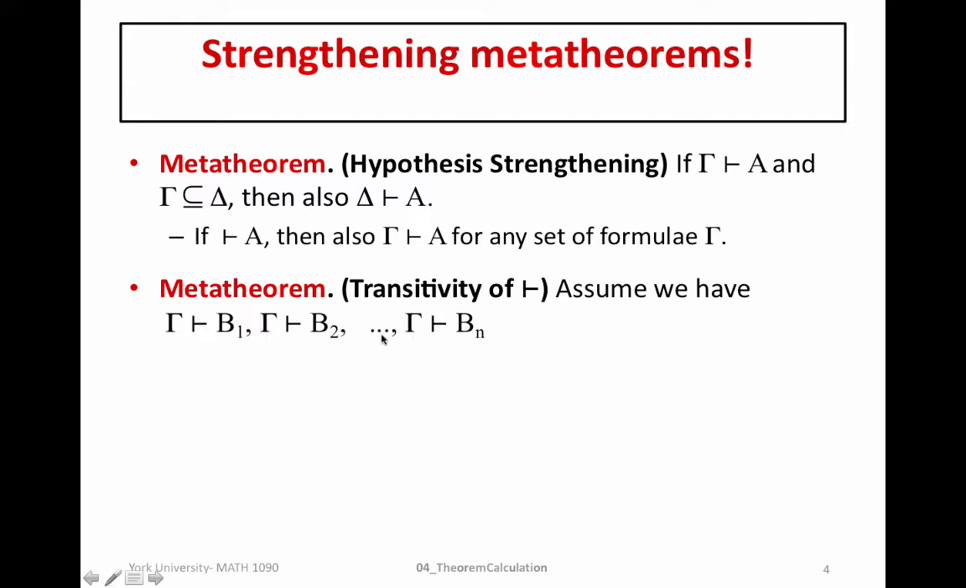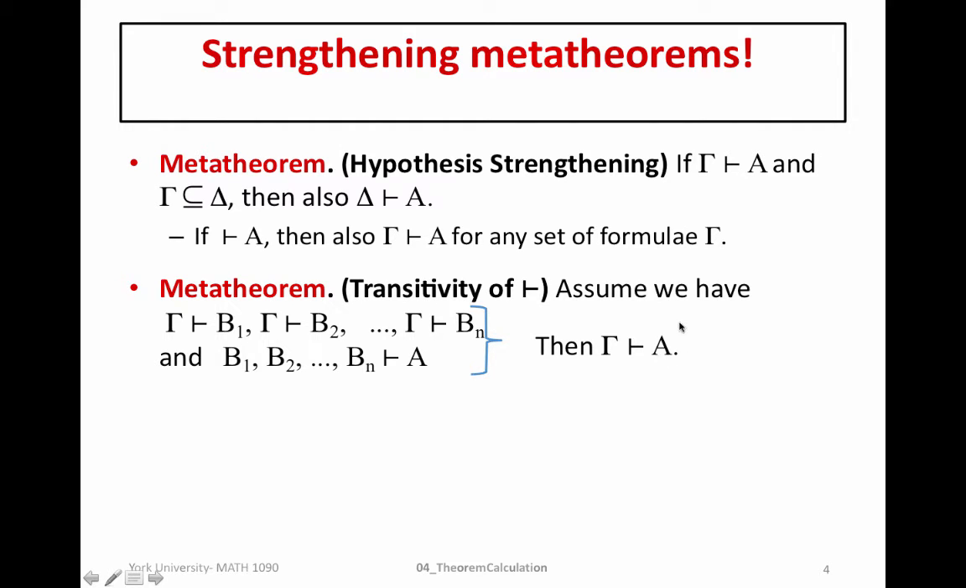So, essentially, if gamma proves each of the well-formed formula B1, B2, Bn, so if we have gamma proofs of B1, B2, Bn using the hypotheses of gamma and any logical axioms, and in addition, each of those well-formed formula prove A, so B1, B2, Bn are hypotheses that we can use to write a proof of A, then essentially we can write a gamma proof of A, right?